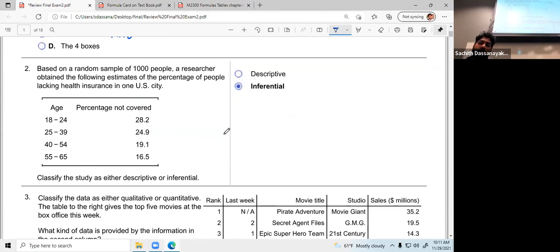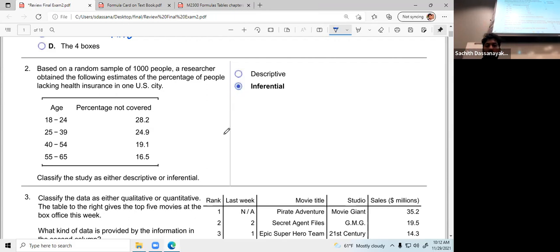Do you remember what is the descriptive and inferential statistics? The difference between those two? Descriptive, what it does? It calculates or does some calculations on what? Sample. Okay, on sample, and gives a conclusion about that itself. But inferential statistic does calculations on sample, but it gives a conclusion about its population.